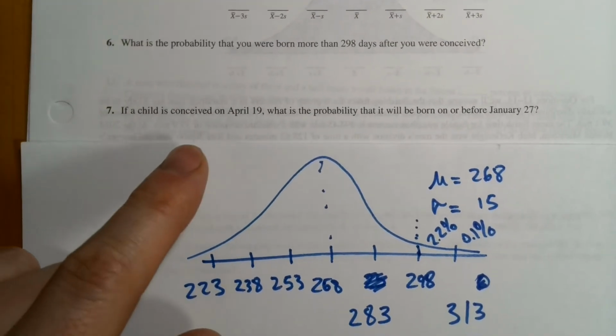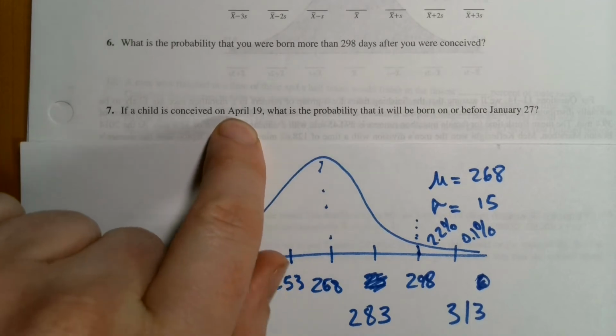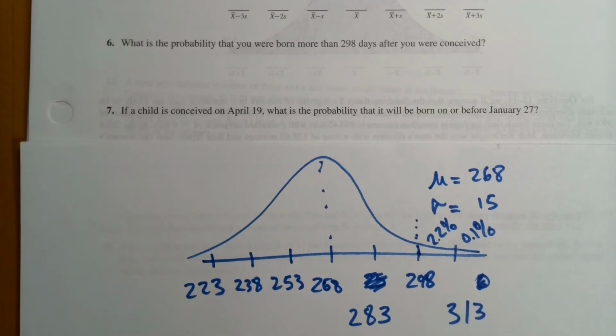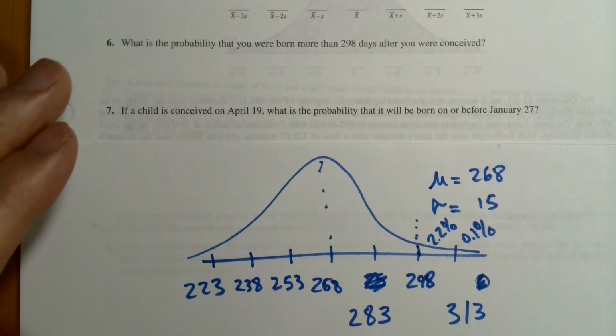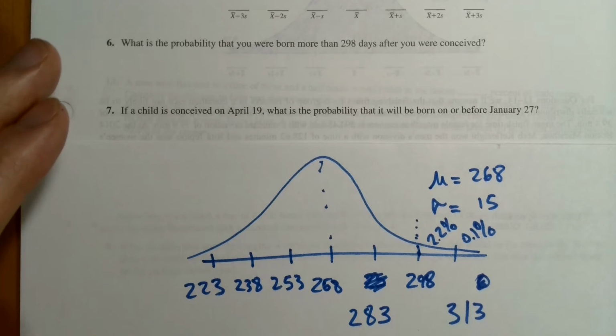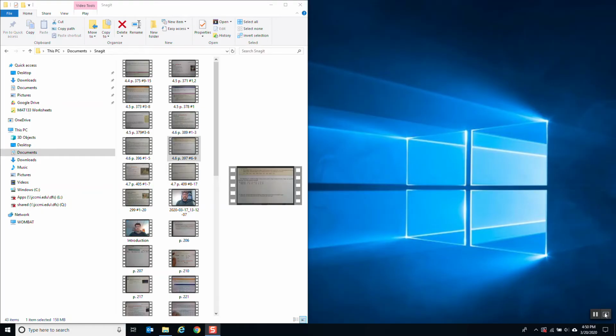All right, this says if a child is conceived on April 19th, oh, good gracious, what is the probability that we'll be born on or before January 27? Okay, this is a hateful problem because we have to sit here and figure out how many days there are between April 19 and January 27. So let's try a trick here.